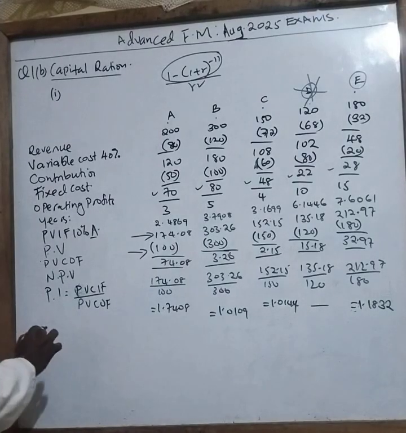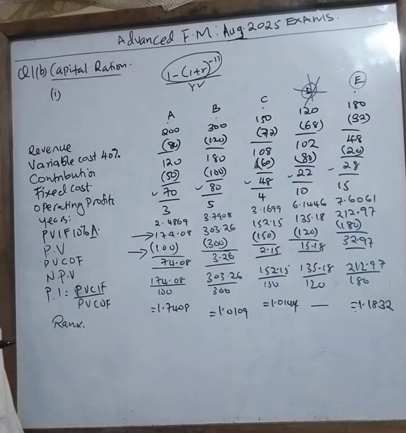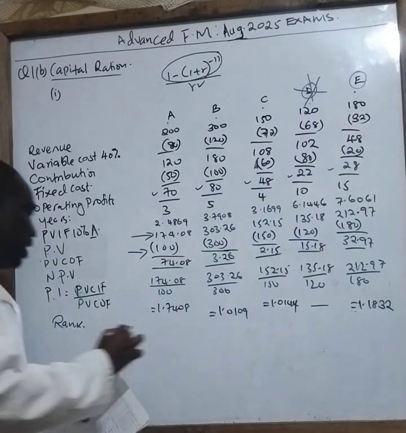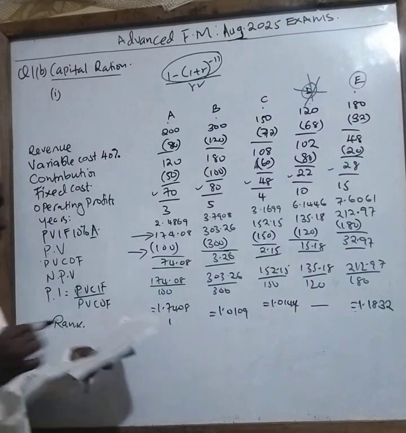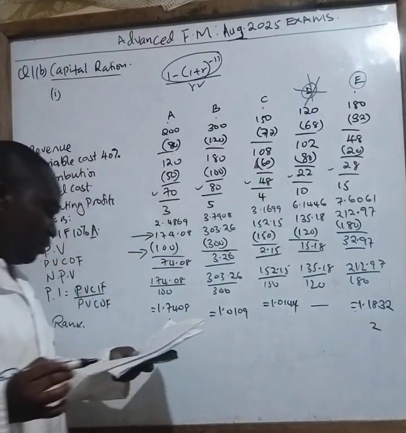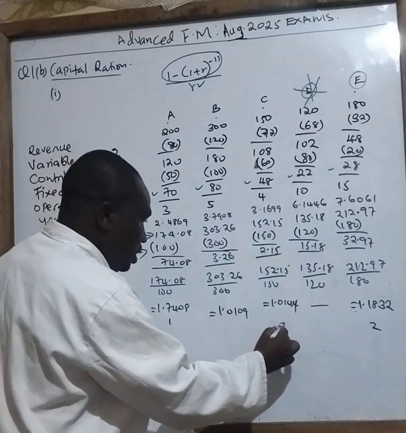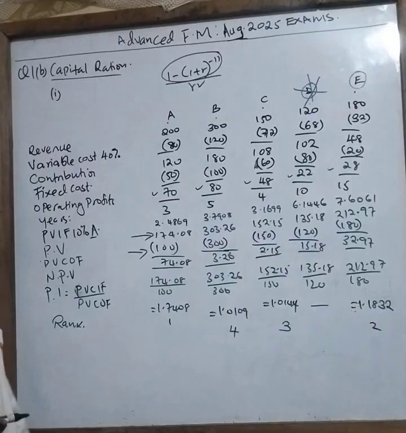Now I can give the ranking here, rank, which is number 1. Now the one with the highest PI comes number 1. So which one has the highest PI? It is number 1. It is A. Second PI, it is B. This one here. The third PI is C. Where is your C, class? This one here. C. And this one is 4. So that is how you are supposed to rank.